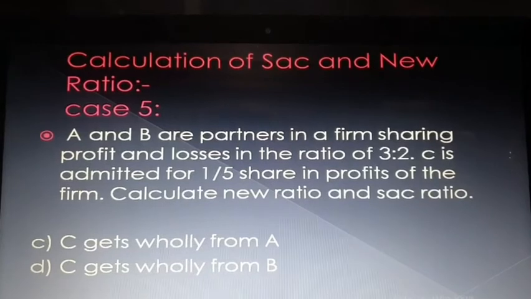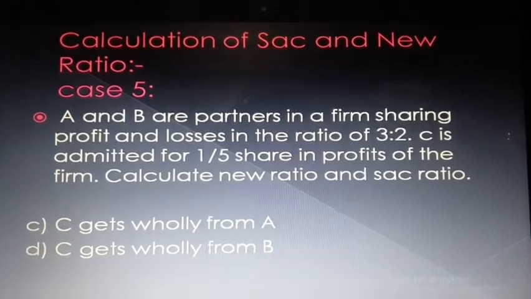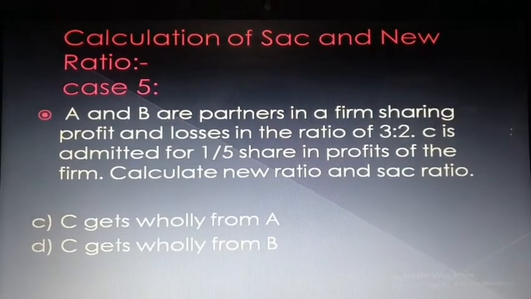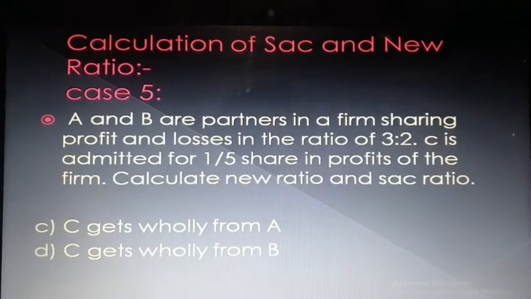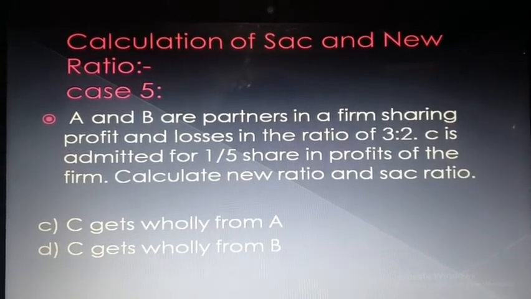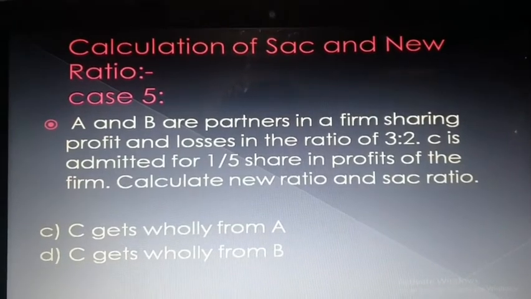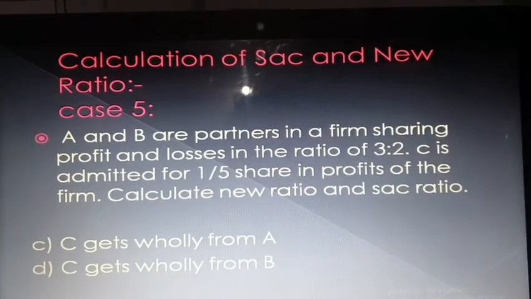First, I am taking that C gets wholly from A, meaning C is getting the 1/5 share wholly from A. So it means only partner A is sacrificing. And in case D, C gets wholly from B. It means only partner B is sacrificing, not A. So how will you calculate sacrifice and new ratio?